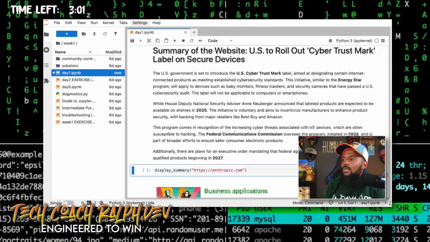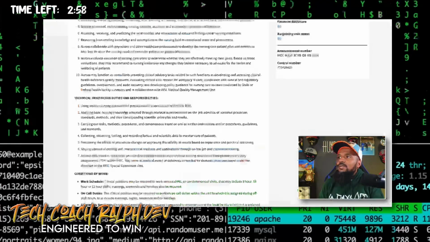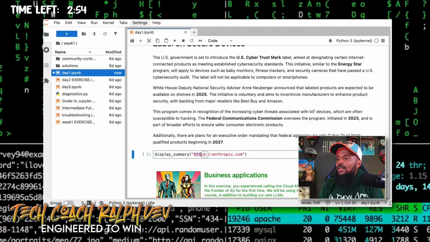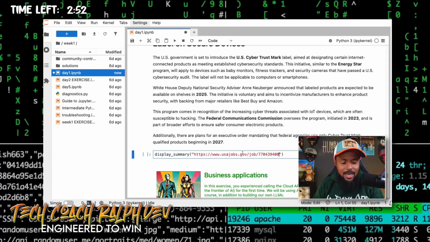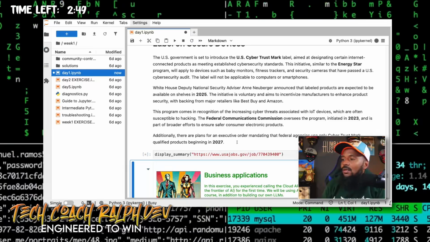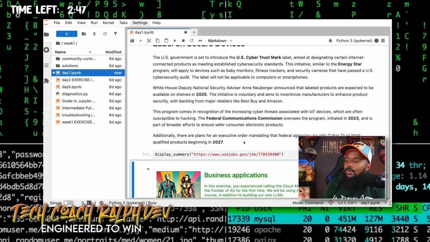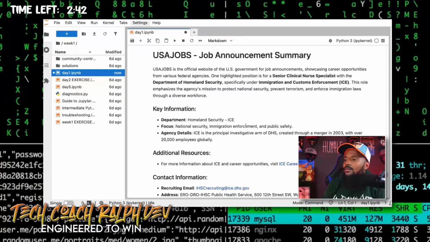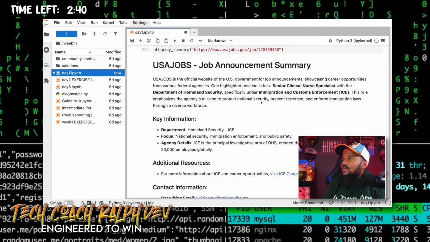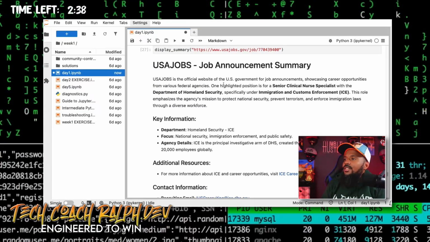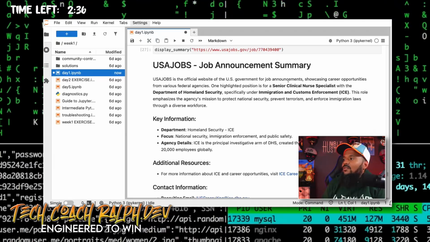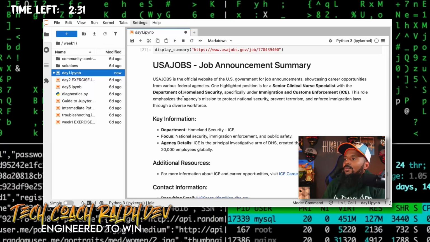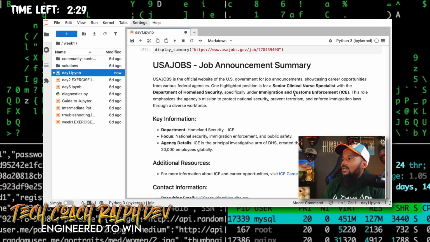Let's do the USA Jobs one as well, right? So copy that. And I'm going to just remove Anthropic because, like I said, I like to do my own thing, all right? So let's see what it comes up with. USA Jobs. All right, so let me see. USA Jobs is the official website of the U.S. government for official jobs, showcasing and so on. One highlighted position is senior clinical nurse specialist with the Department of Homeland Security, and so on, under IT.